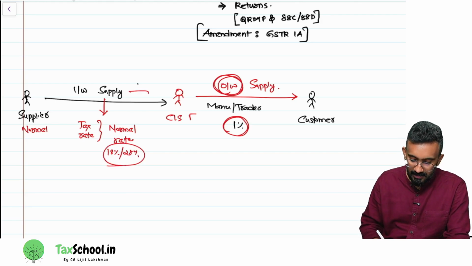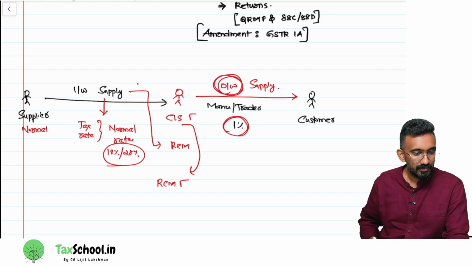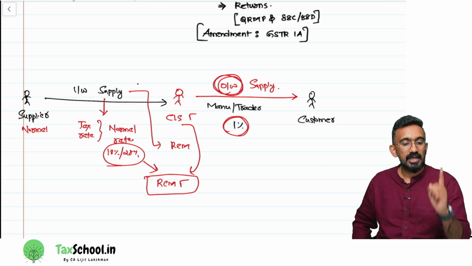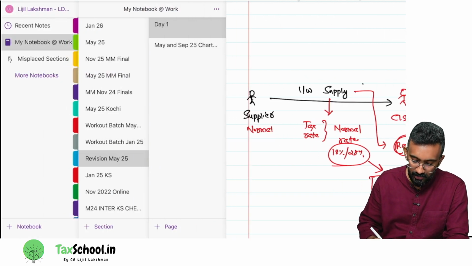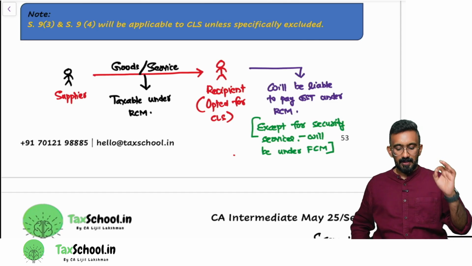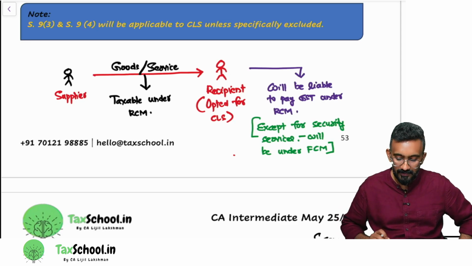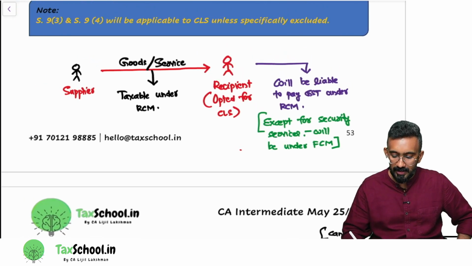Suppose this inward supply is under RCM. Now this composition levy scheme person will have to pay tax under RCM, right? He will pay at what rate? Whatever may be the RCM rate. But only in one case will RCM not be applicable. There is one case where it is excluded from RCM. What is that case? Look at this. Suppose there is a supplier supplying goods or services, taxable under RCM, and the recipient has opted for composition levy scheme. The recipient will be liable to pay GST under RCM except for security service.